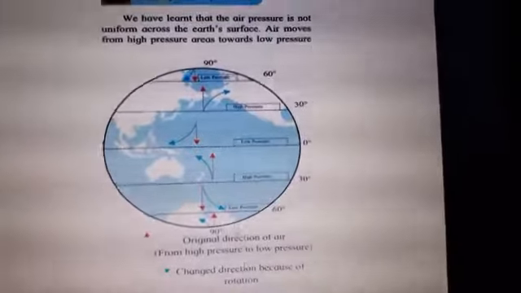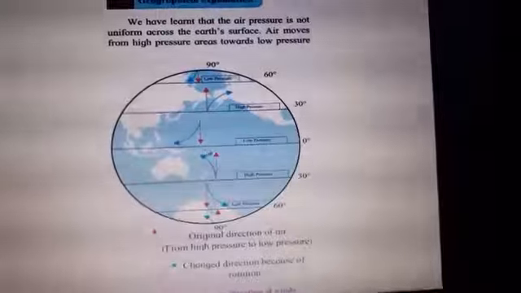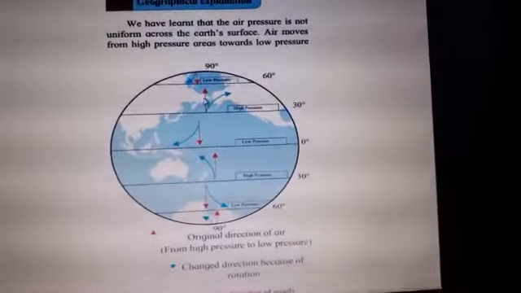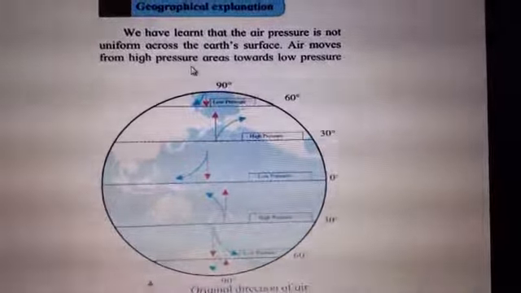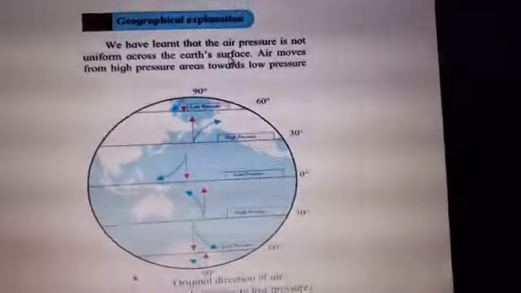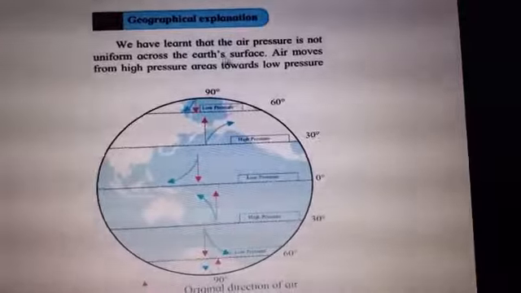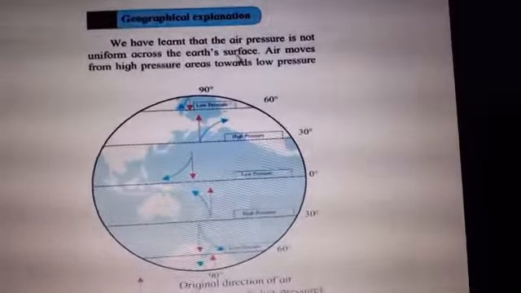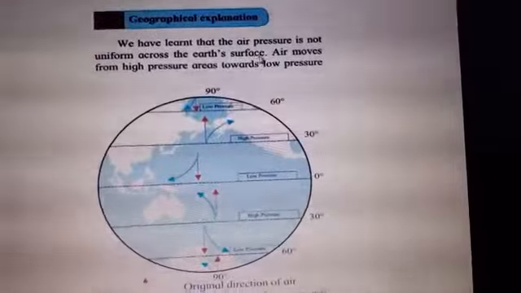Now who is rotating, children? See, this is the image of an earth. The earth keeps on rotating every now and then. It is never stopping for a single second also. Right. So let's see. We have learnt that the air pressure is not uniform across the earth's surface. Not uniform across the earth's surface means what? It is not same everywhere on the earth's surface. The air pressure also keeps on differing.